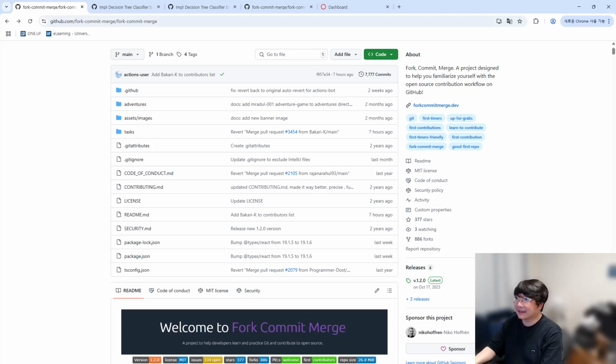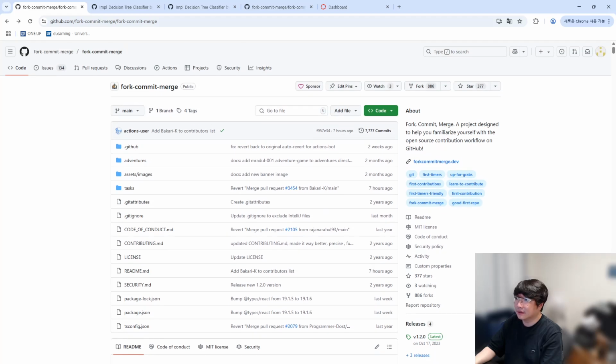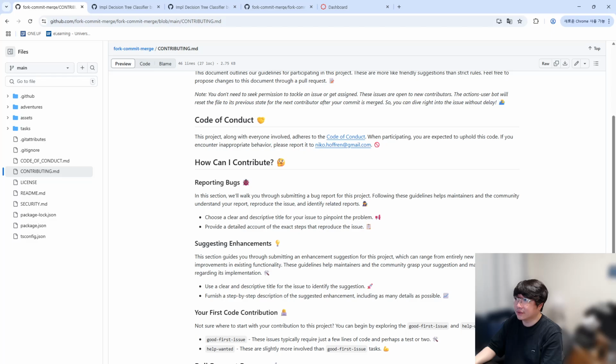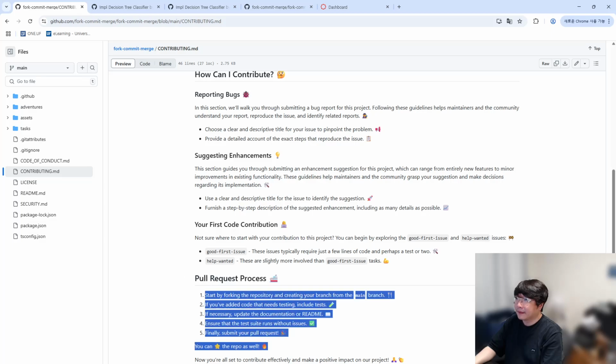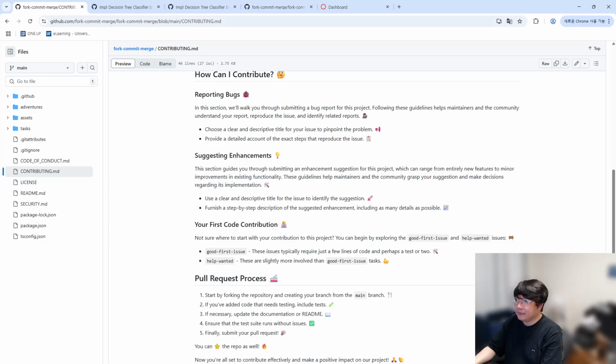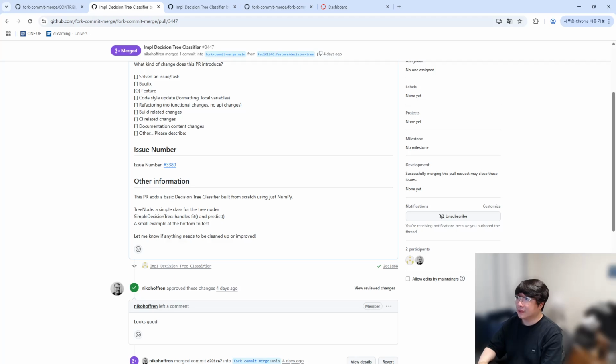As you can see, it has an active community with many forks and issues. The contributing main file provides clear instructions on forking the repository, creating a branch, and submitting a pull request. I initially selected issue 3023, which was later closed and reissued as 3380 with the exact same contents. So I confirmed with the TA that I could proceed using the new issue. The task required implementing a basic decision tree classifier in Python from scratch.